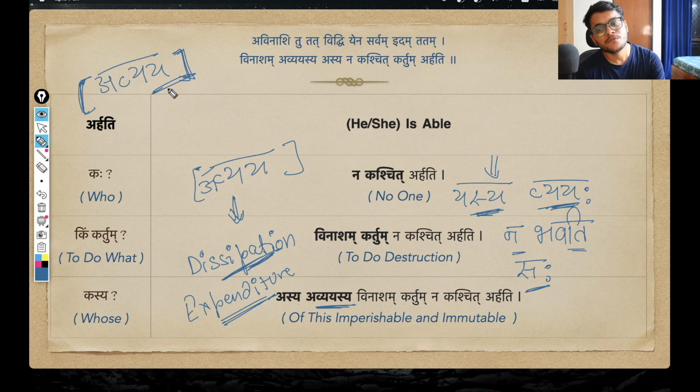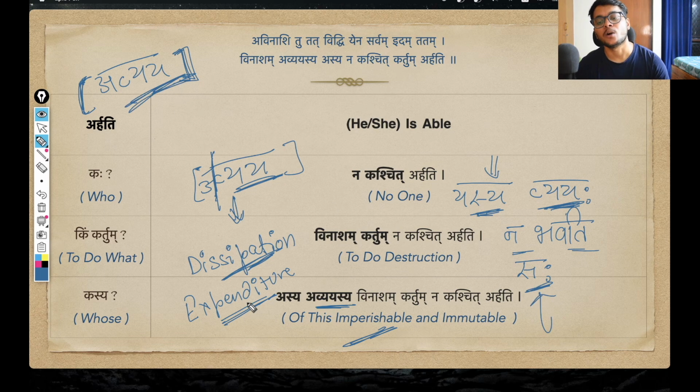Okay, so avyaya means something that is imperishable. See, there is a slight difference. Vyaya is more like an action, that dissipation, expenditure. But from this action vyaya, we are getting this noun, this pratipadika, yasya vyaya na bhavati, one whose dissipation never happens, that saha avyaya. So this avyaya acts like a noun. Avyaya means something that is imperishable, something that is immutable. Okay, so I hope this avyaya is clear.